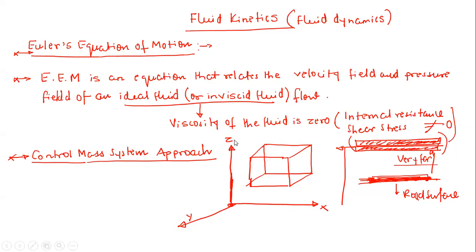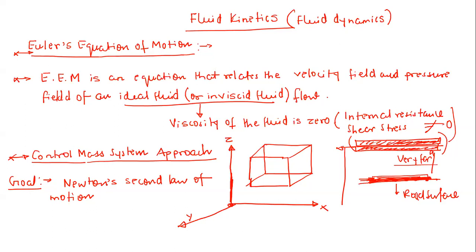Now, what is my goal? What I want to do is apply Newton's second law of motion. This is my objective: to apply Newton's second law of motion onto this control mass system. So why did I consider a control mass system?